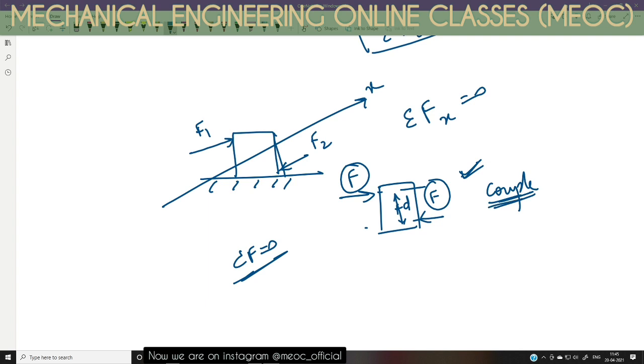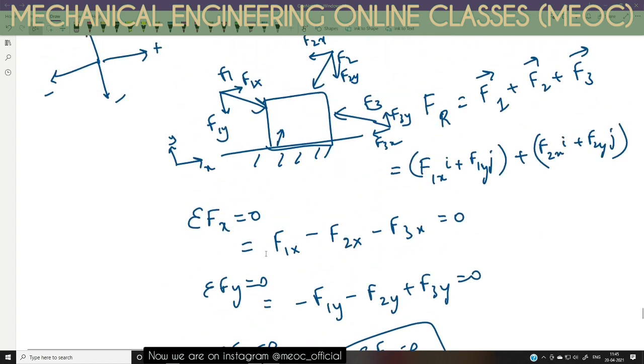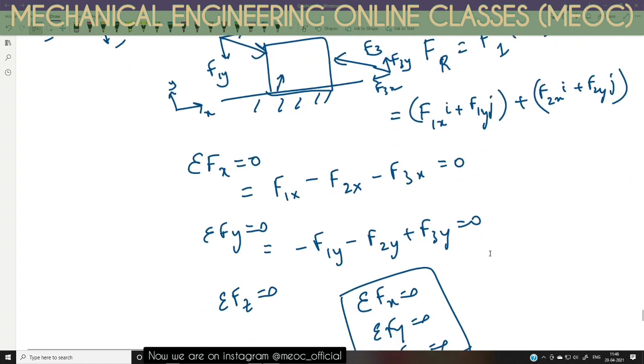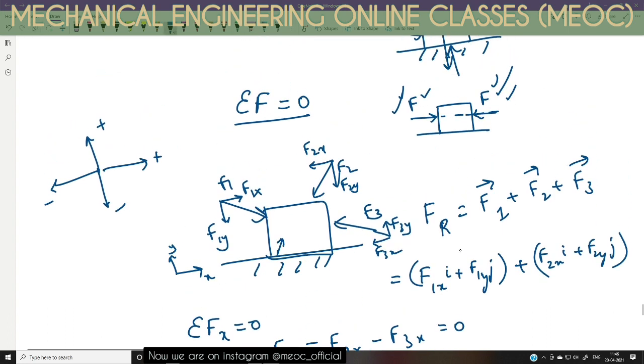That force system is called a couple, and the rotational tendency or effect of this force to rotate an object is called the moment of couple. This is nothing but the moment created due to the couple. Alright. So in the previous case, just saying that sigma F should be 0 for equilibrium to exist is not enough. Sigma M should also be equal to 0. When these two conditions are satisfied, only then the object is said to be in equilibrium. So these are the two conditions of equilibrium.